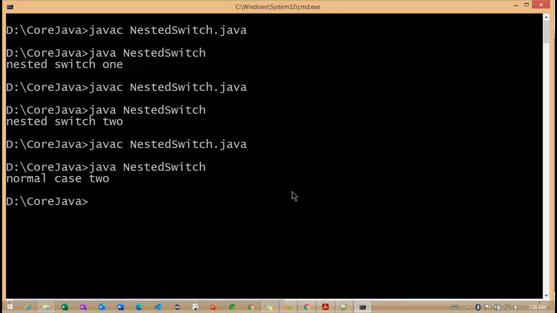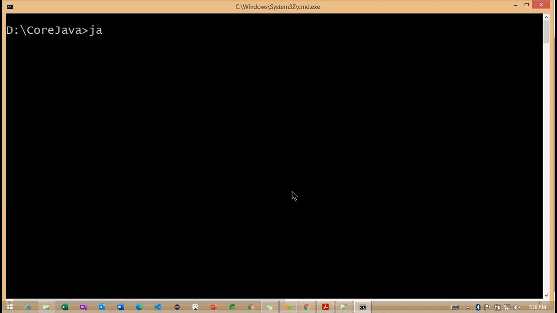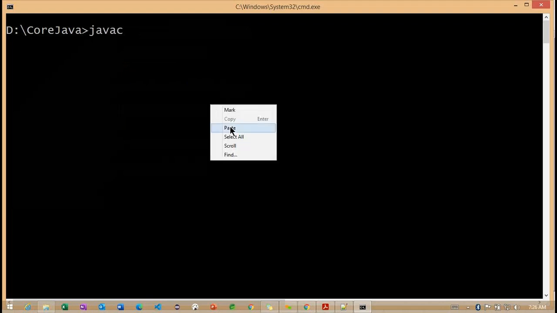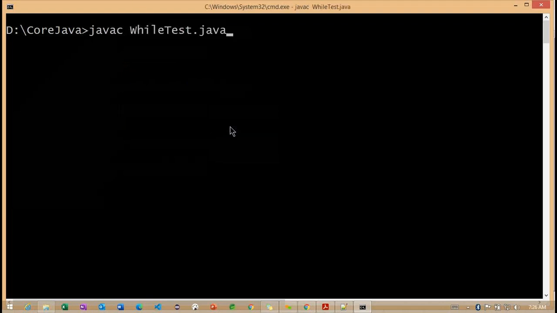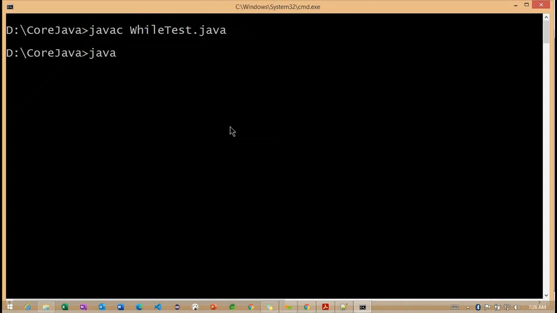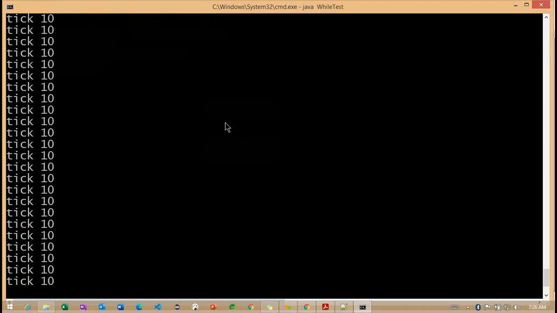So observe carefully, the name of the class: we need to check with WhileTest here. WhileTest.java. It's compiled successfully, and now WhileTest. Now observe here. It keeps on iterating here. Still it is iterating here.